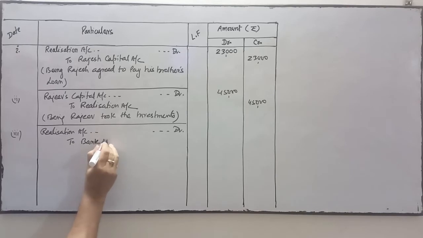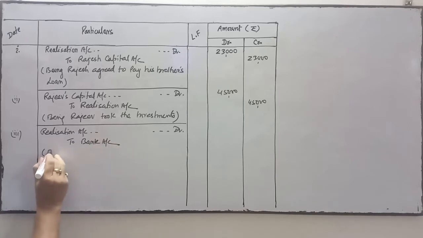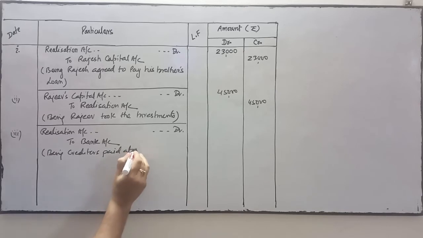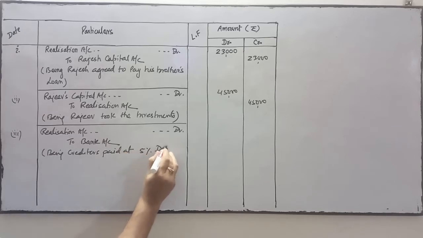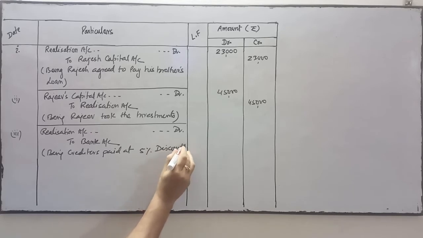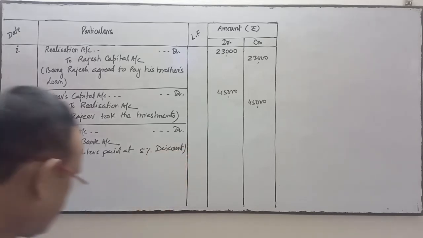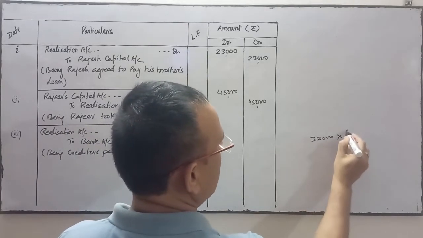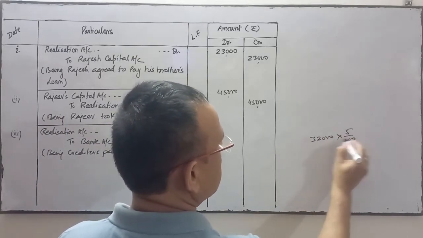Being creditors paid at a 5% discount. Creditors are 32,000, and they are paid at 5% discount.